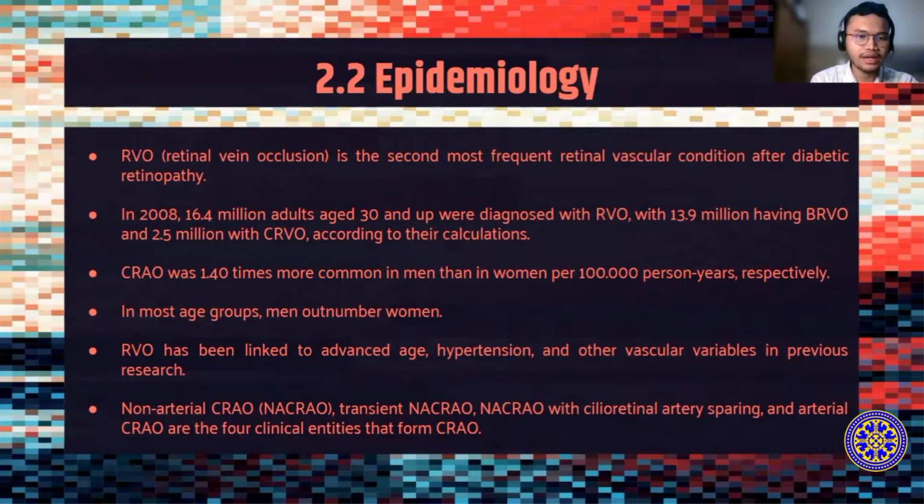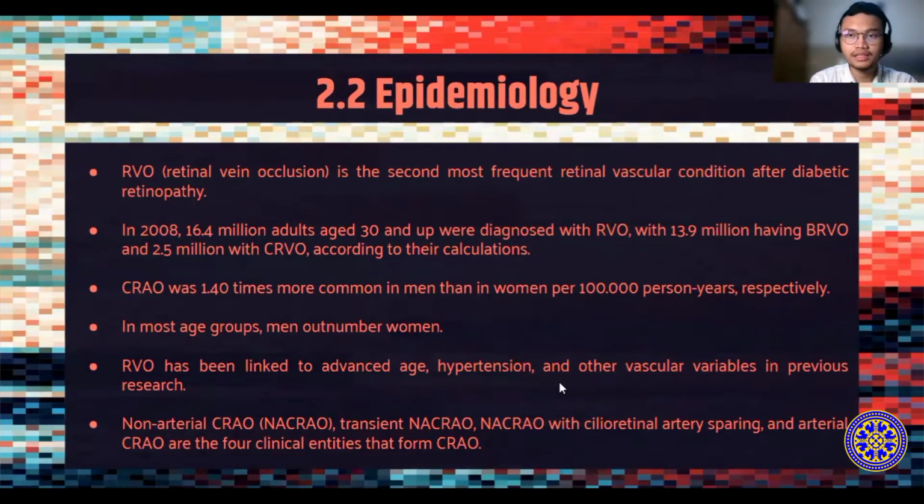Non-arterial CRAO or NACRAO, transient NACRAO, NACRAO with cilioretinal artery sparing, and arterial CRAO are the four clinical entities that form CRAO. That's all from me.